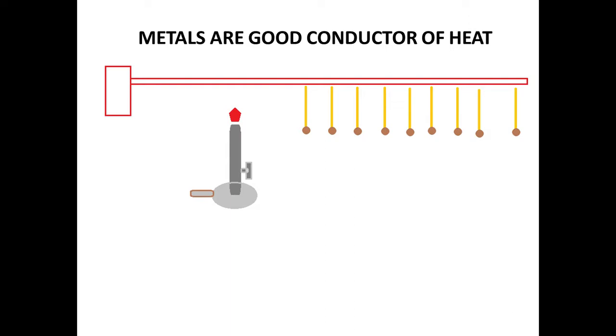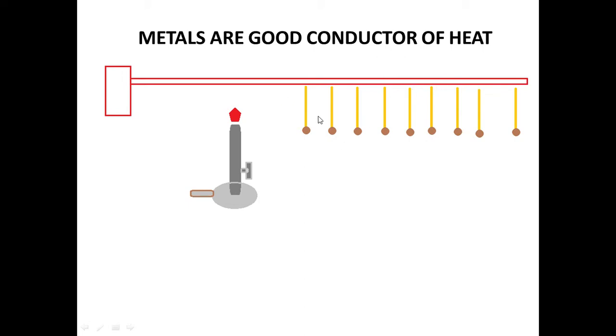To perform this activity, we may take aluminum or copper wire. You can see here, this is an aluminum or copper wire. Now you have to clamp this wire on the stand in a horizontal position.